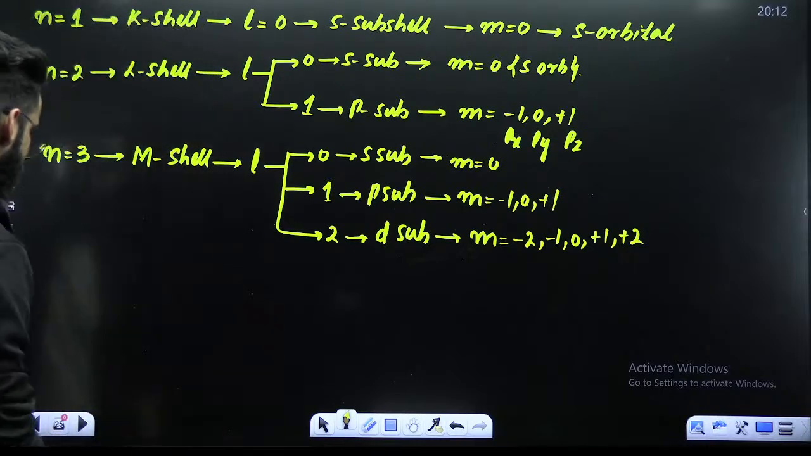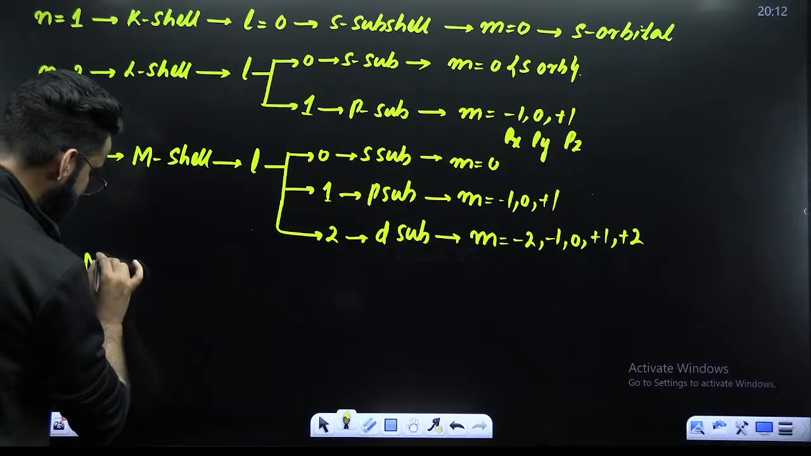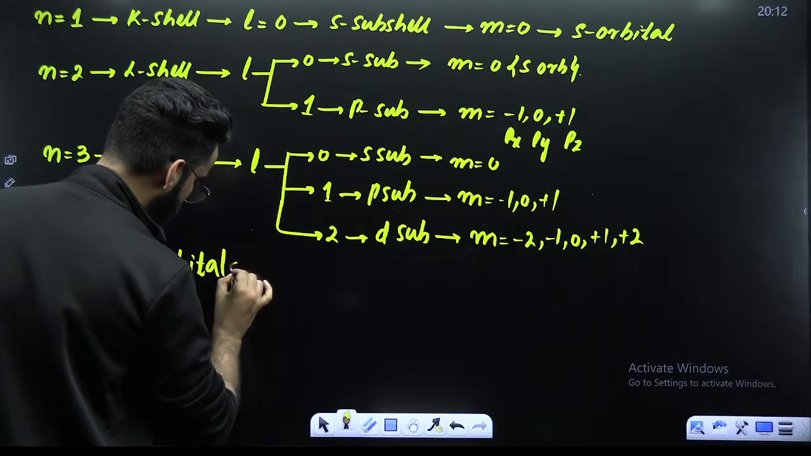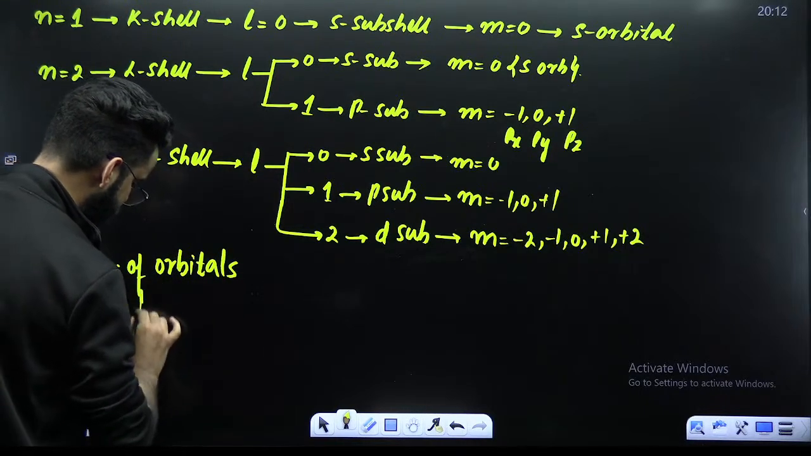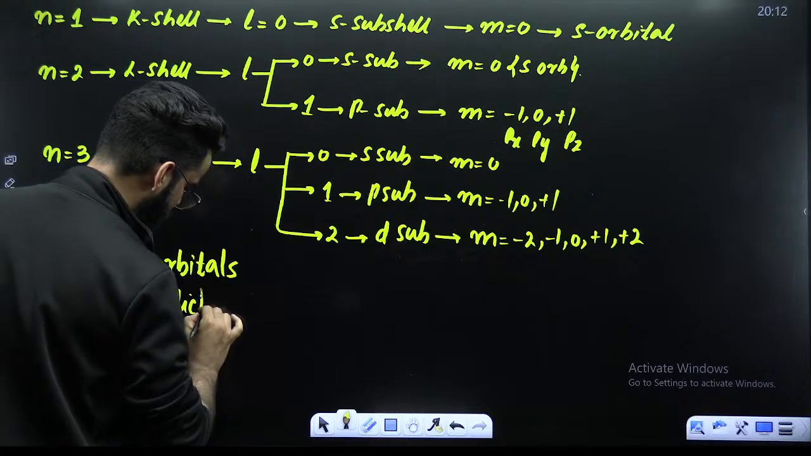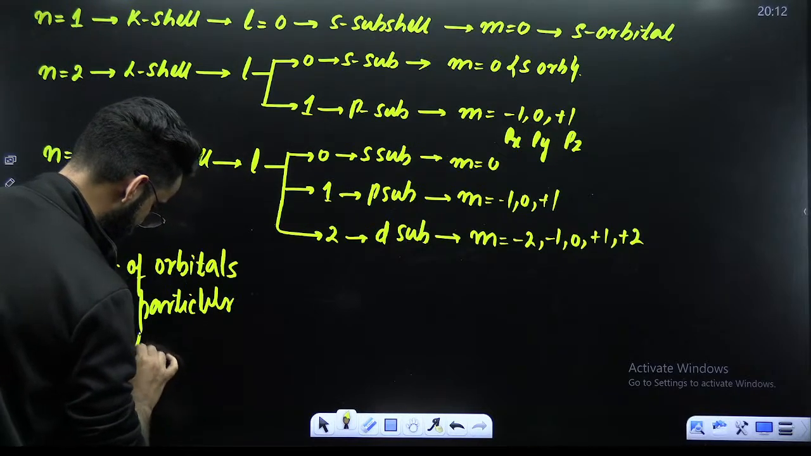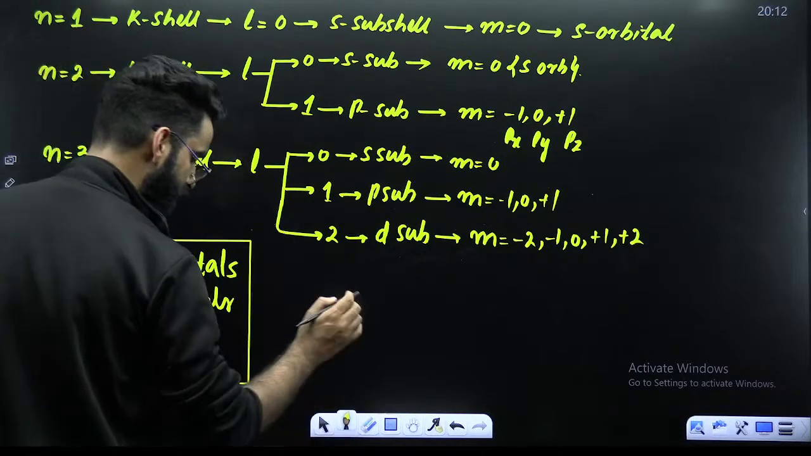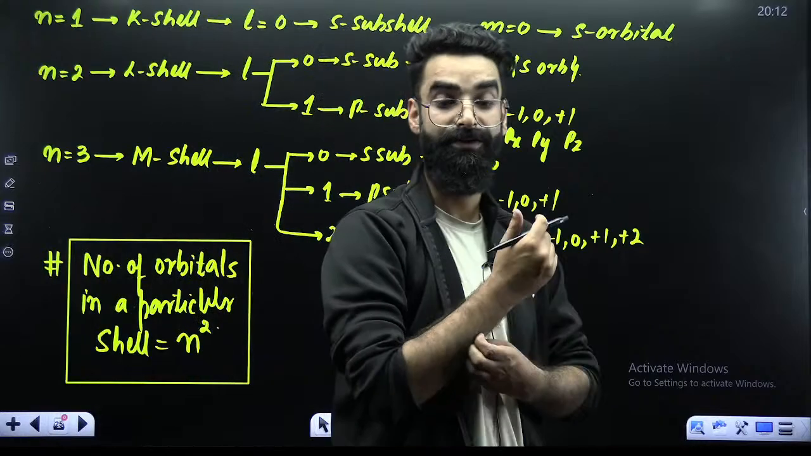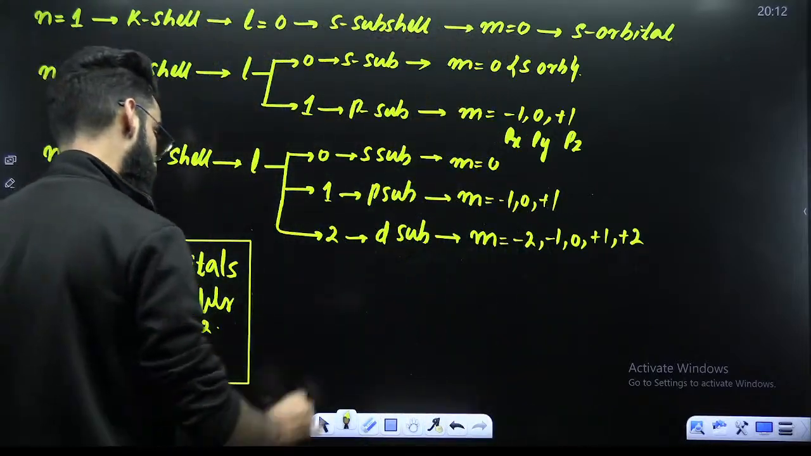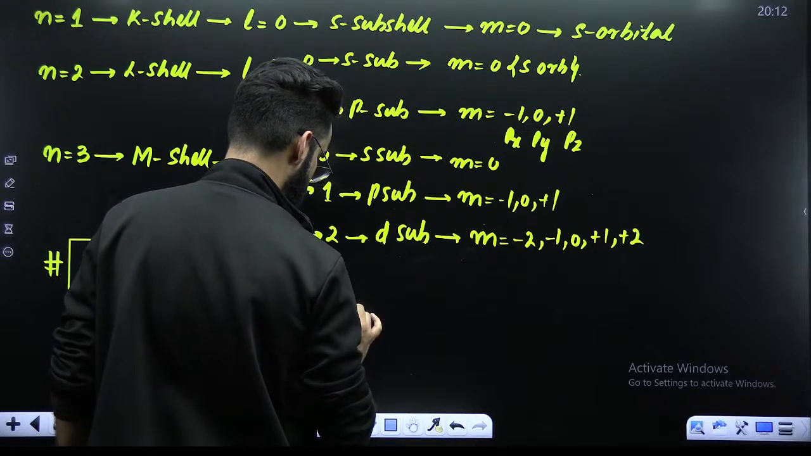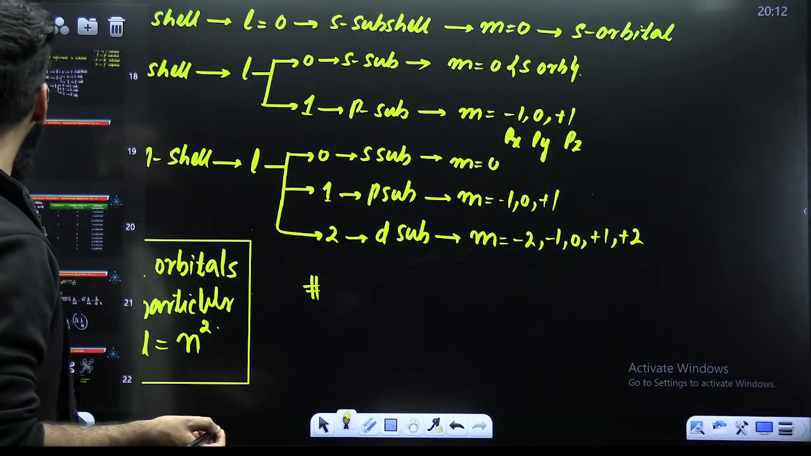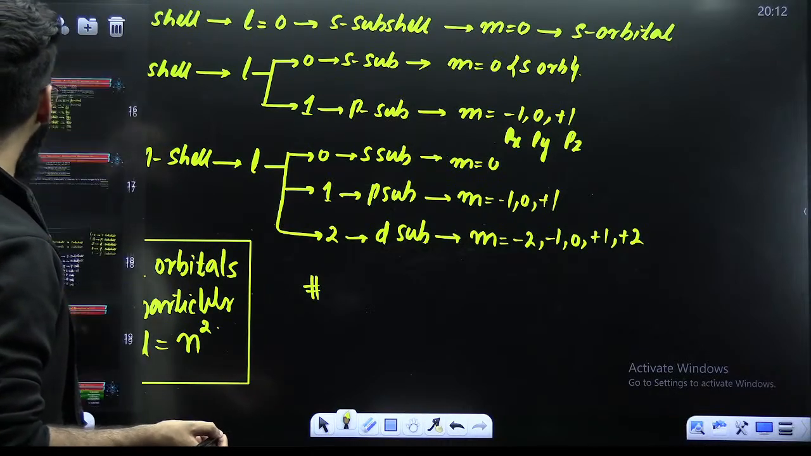So I can generalize a statement. The statement is: the total number of orbitals in a particular shell is equal to n square. And one more thing which you must know, which I already told you: the maximum number of electrons that can be accommodated in a shell is going to be 2n square.